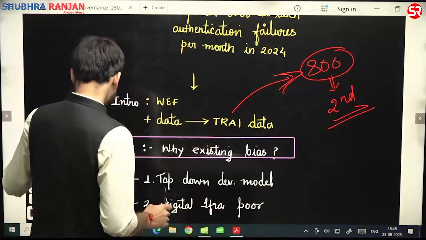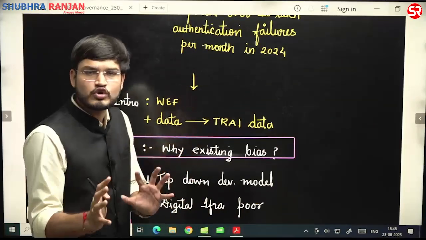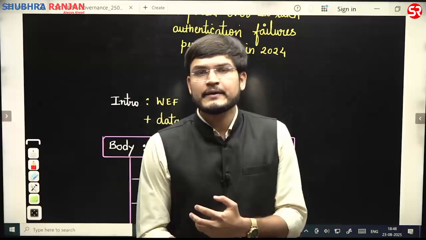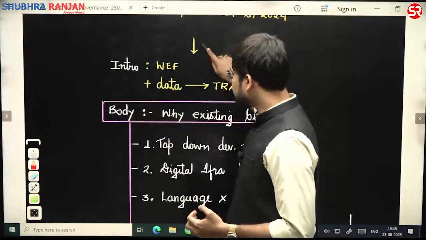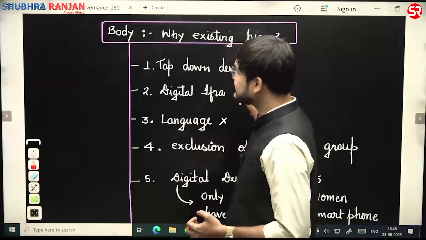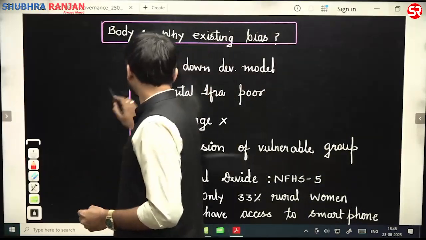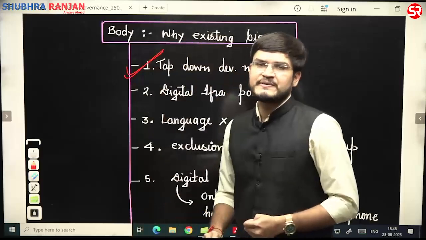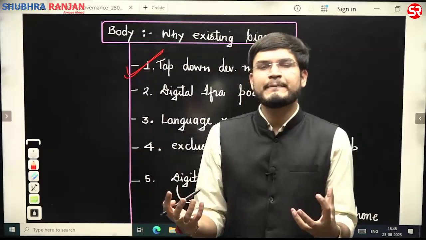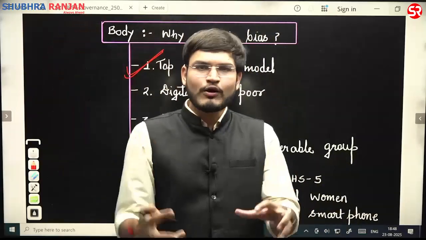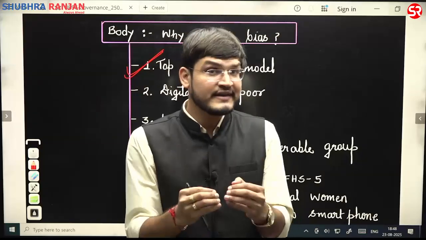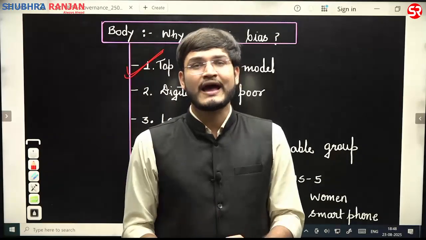Now this is how you will introduce, and then you will focus on the body part, why the existing bias has been there. Here, a top-down developmental model has been there, that is, these policies have been formulated at the top level without considering the real needs and demands of the people at the ground.